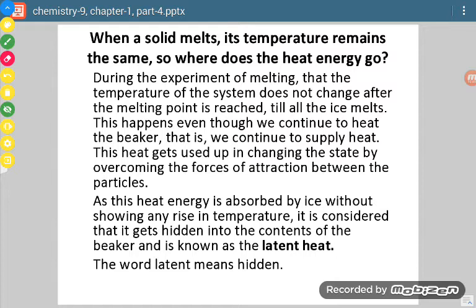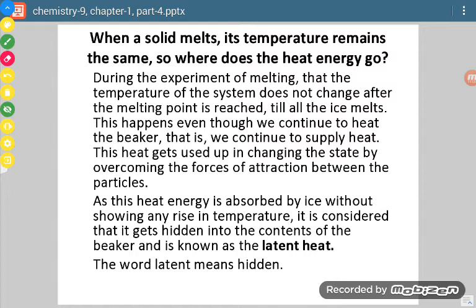So the temperature of vapors will be 100 degrees Celsius, the temperature of liquid will also be 100 degrees Celsius, but the vapors will have higher energy, higher by a particular amount. That amount is called latent heat of vaporization.